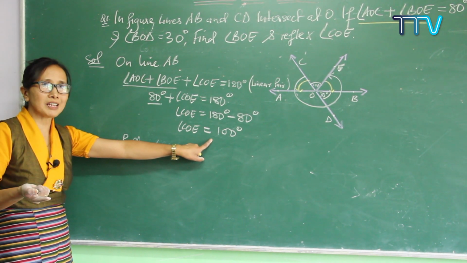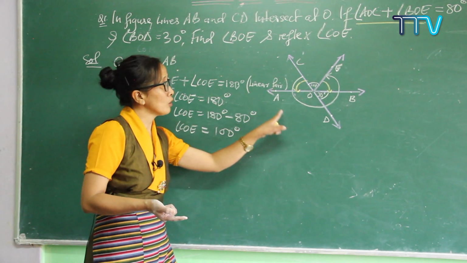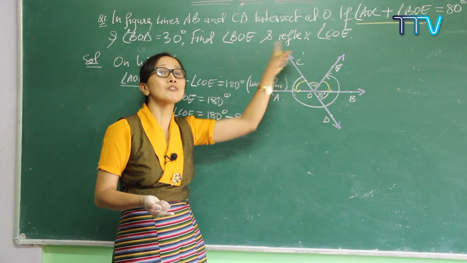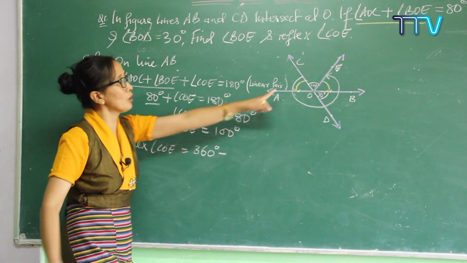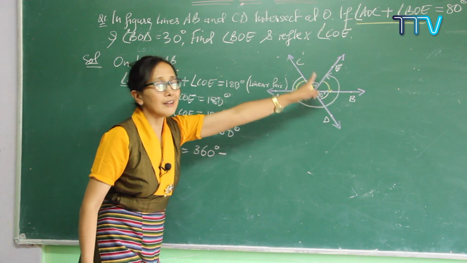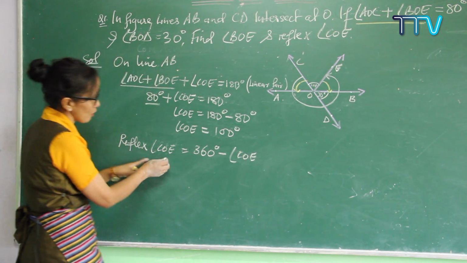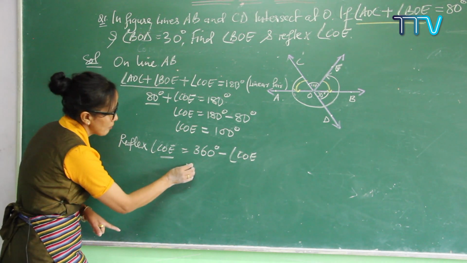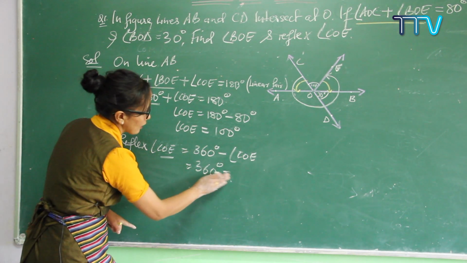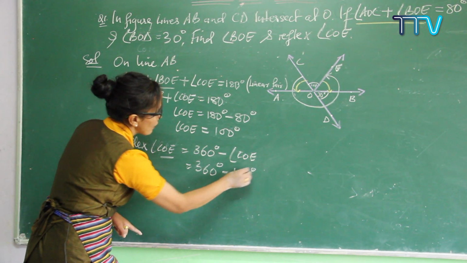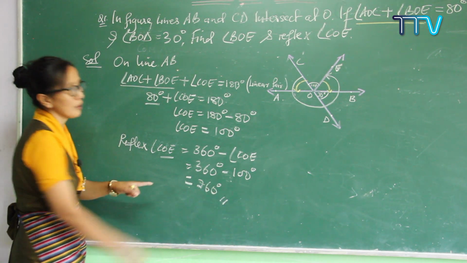Now how do you find reflex angles? You have to subtract from the complete angle, which means 360 degrees. So 360 degrees minus the inner angle, COE. Subtract angle COE, which is already found here: 100 degrees. When you subtract, you get 260 degrees. So you found this one easily.